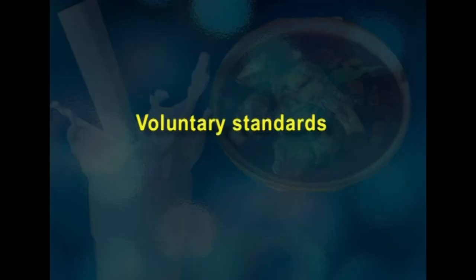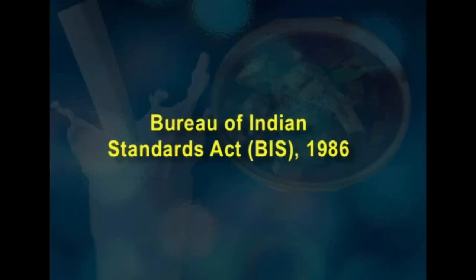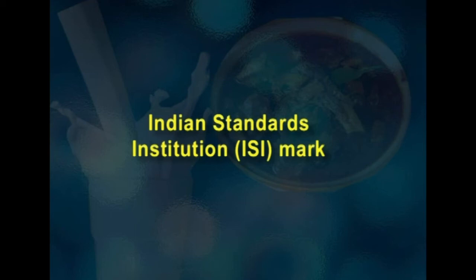Now we discuss the second category, voluntary standards. Under voluntary standards, the most important is BIS. It is called Bureau of Indian Standards Act. It is enforced in 1986. Previously, we called it the Indian Standards Institution. You can see in most of the products the ISI mark. This will ensure the safety, performance and reliability of the product.